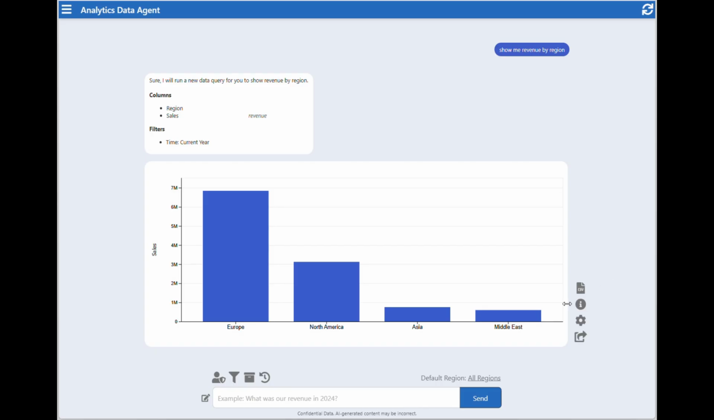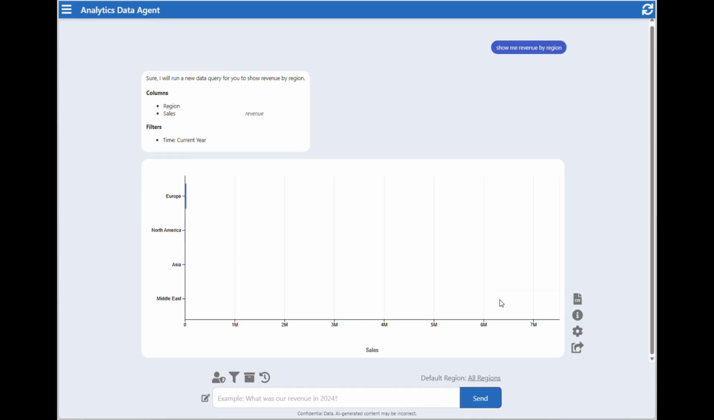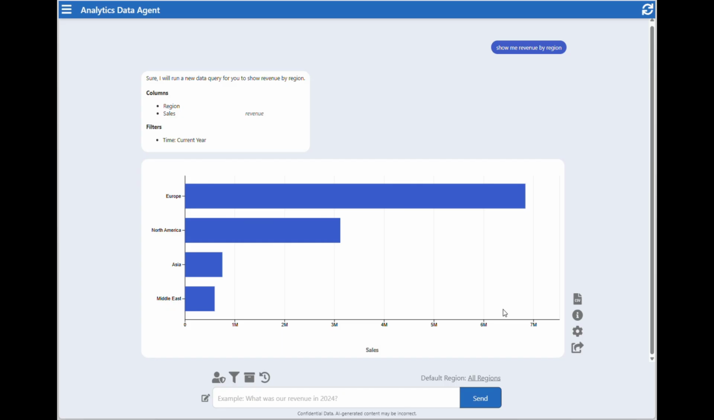There are a range of options that allow you to do things like export an image of the chart. We can download all the underlying transactions that make up this data, or we can change a variety of chart settings. But let's continue the conversation. For example, I'm going to ask Ada to include the division column.